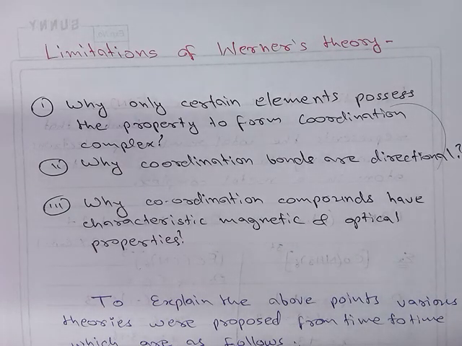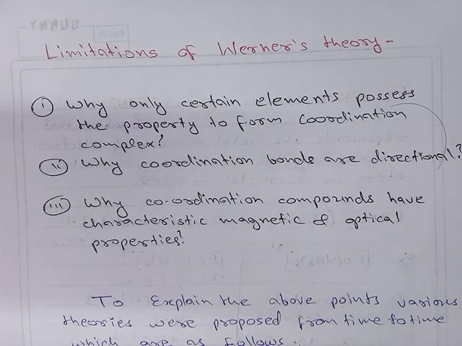The primary valency is ionizable, and the secondary valency is non-ionizable and is known as the coordination number. The primary valency is denoted by a dotted line, and the secondary valency by a strong line.